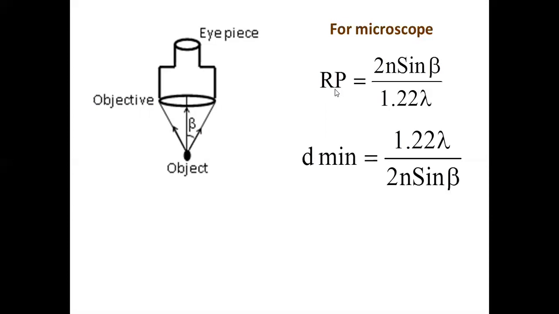And nowadays we have electron microscopes which use a beam of electrons which have very, very small matter wavelength, the de Broglie wavelength we call it. You are going to study it later. So they have very small wavelength. The electrons behave like waves, and their wavelength is very small, and such microscopes have high resolving power. So lambda is the wavelength of light, beta is the semi-vertical angle, n is the refractive index of the medium.